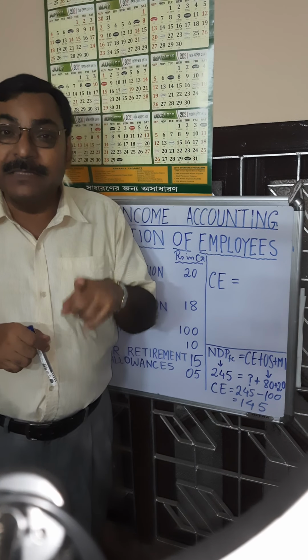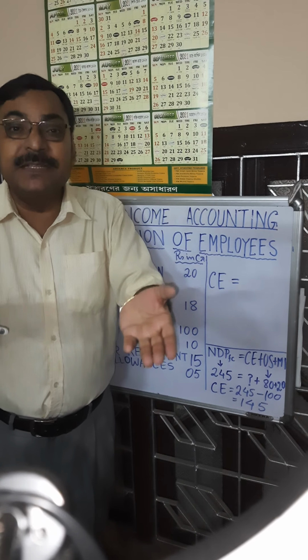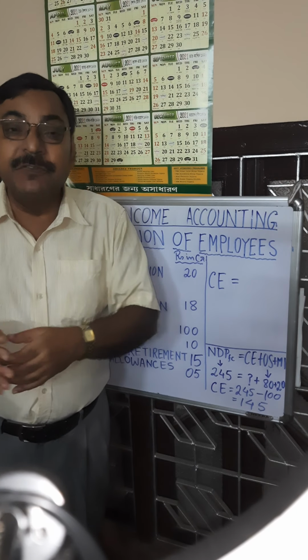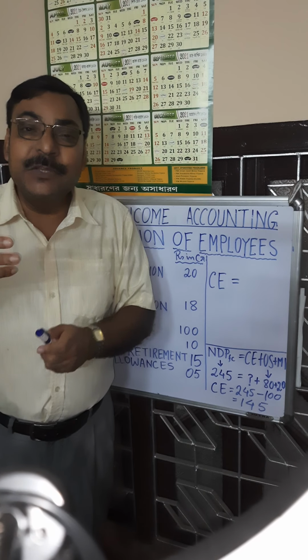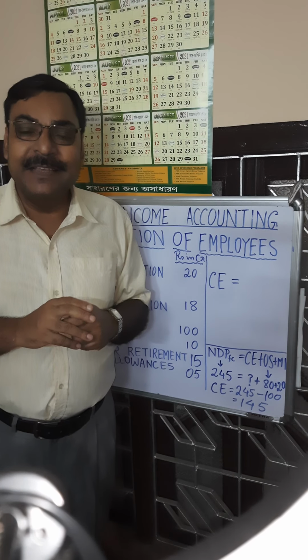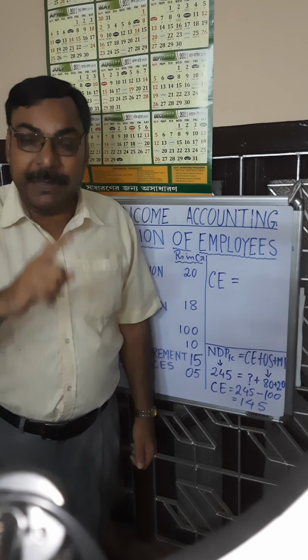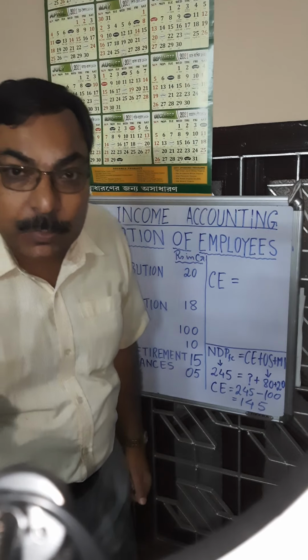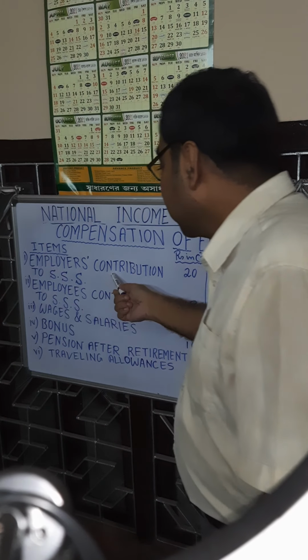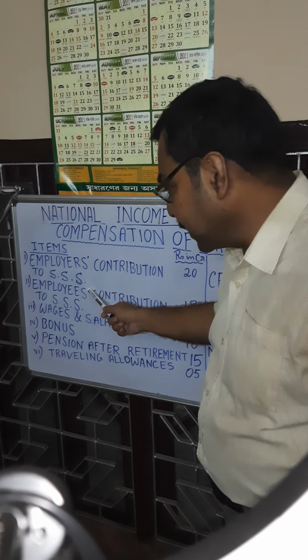I repeat, as wages and salaries are taken into consideration, if part of it is given to the fund for future benefit, then it will lead to double counting. Already we have taken into consideration wages and salaries, and employees' contribution will be from those wages and salaries. So always keep in mind, employees' contribution will not be taken into consideration. It is a trap for you. You must not be caught in that trap. You need employer's contribution, not employees' contribution. So the second item will not be taken into consideration.